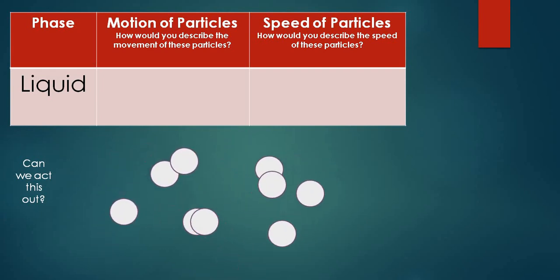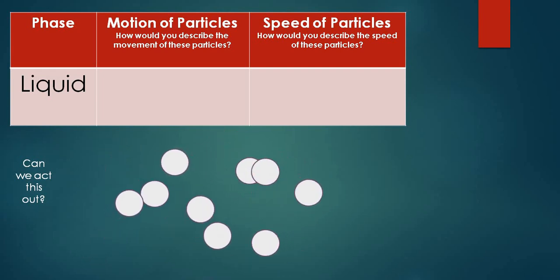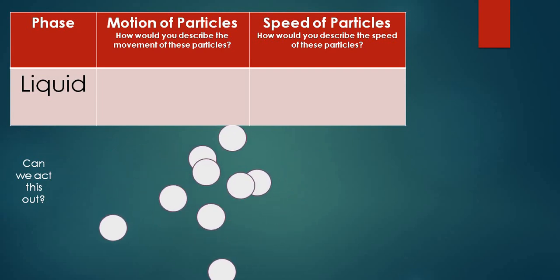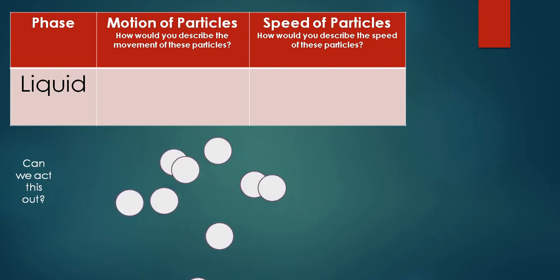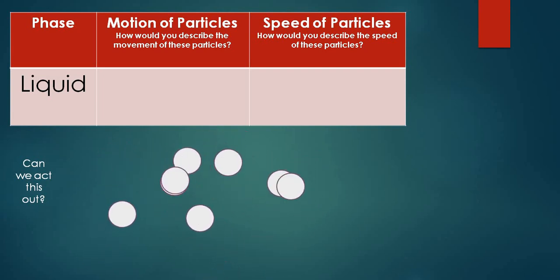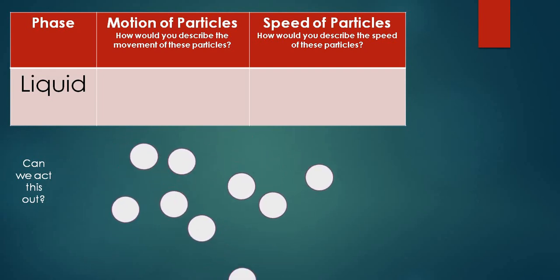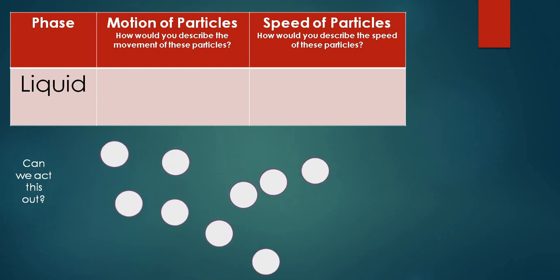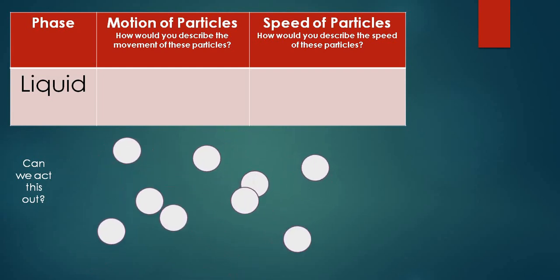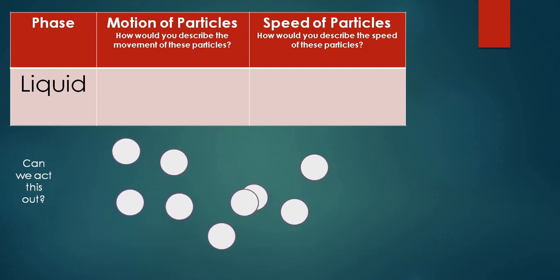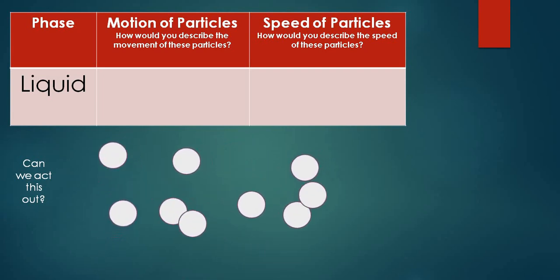That is the reason they have space to move around, and so the speed of the molecules is comparatively more as compared to solids. We can say that the motion of the particles is more, because the space between the molecules is more.